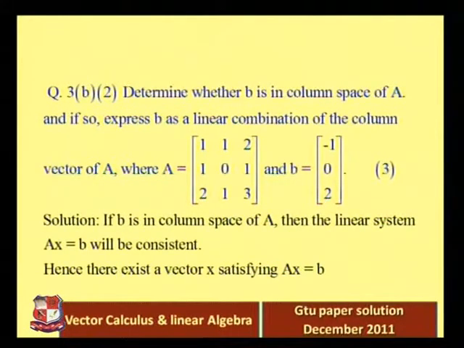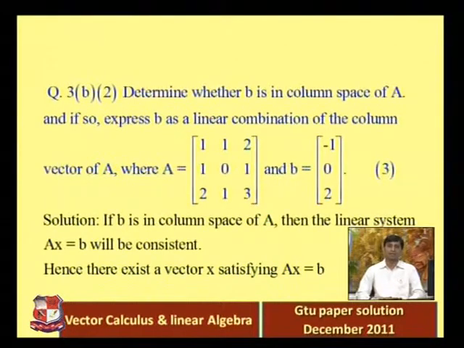Now we have one theorem to prove whether this B is in the column space of A or not. If B is in the column space of A, then the linear system Ax equal to B will be consistent. So we need to check whether Ax equal to B is consistent or not.